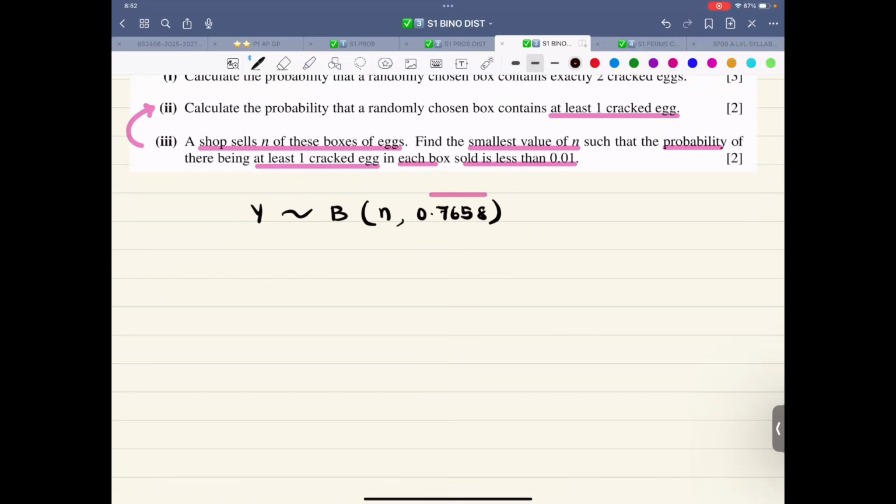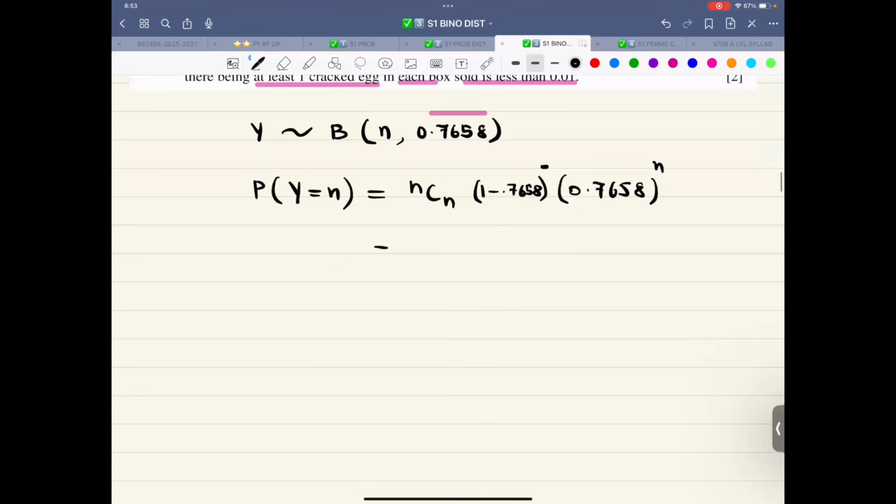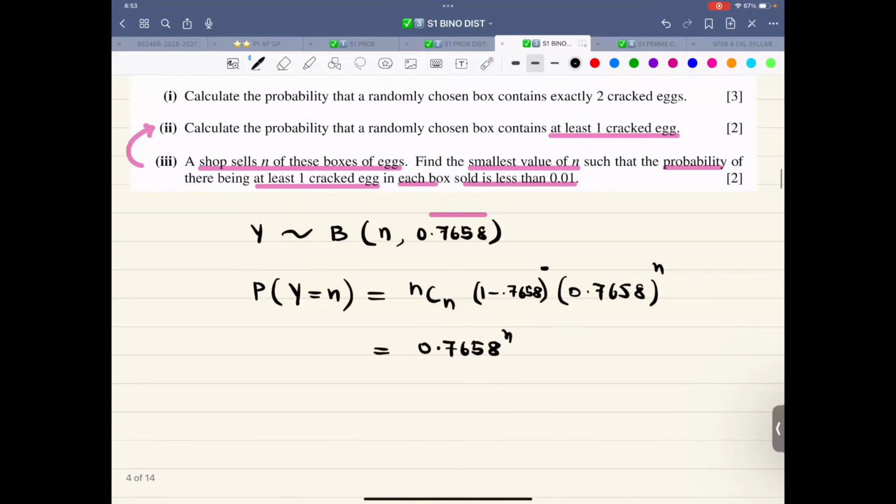In each box, every one of them, probability Y is equal to n. That is nCn, this is success raised to the power of n, this is failure, whatever that is. So that is 1 minus 0.7658 raised to the power of 0. Therefore, this is 0.7658 raised to the power of n. Got the idea? So the trick was, we are used to at least one.